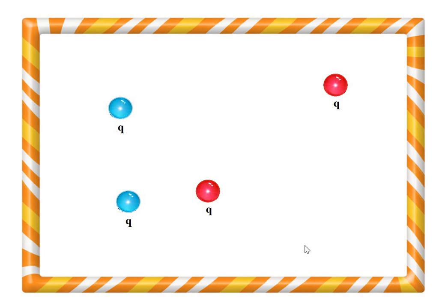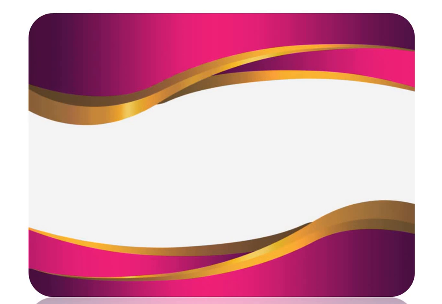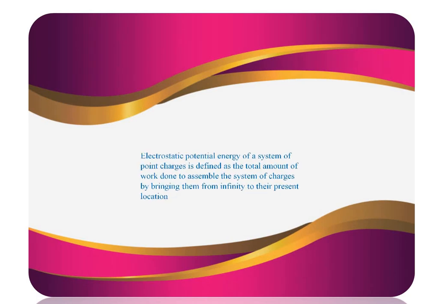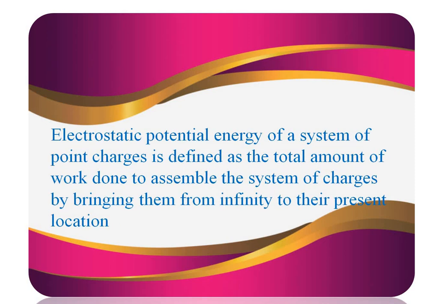So from this we define electrostatic potential energy. Let's see the definition. Electrostatic potential energy of a system of point charges is defined as the total amount of work done to assemble the system of charges by bringing them from infinity to their present location.